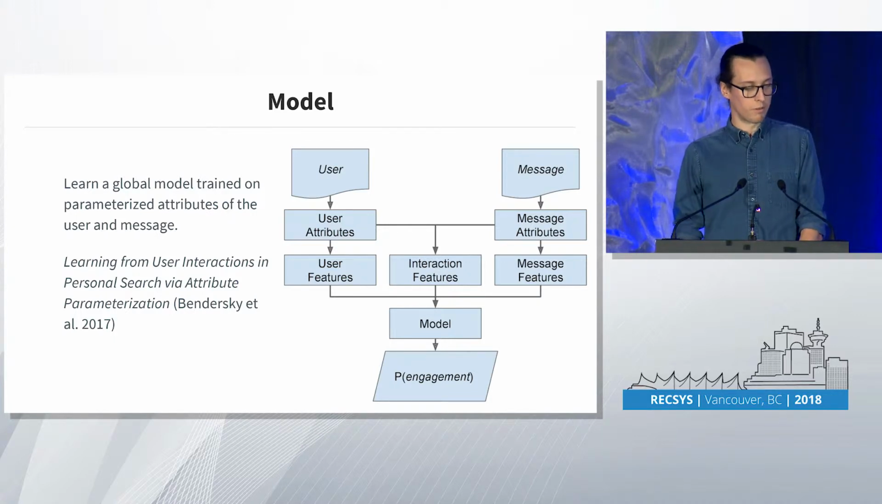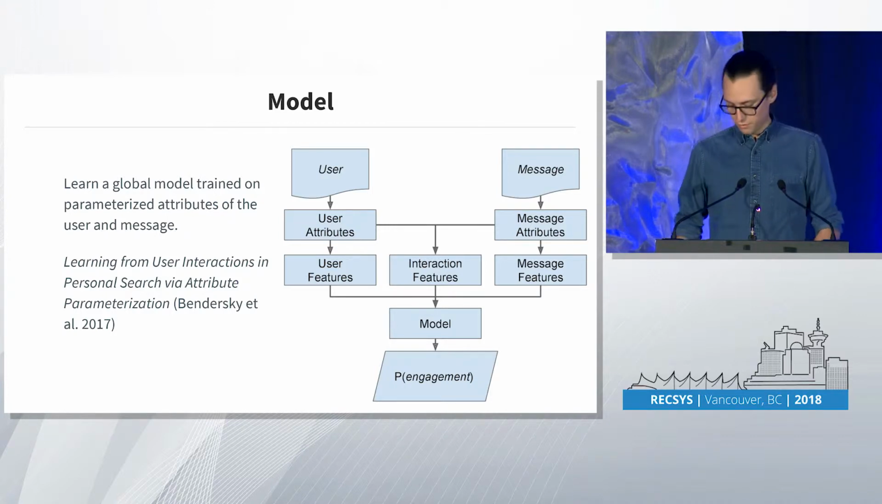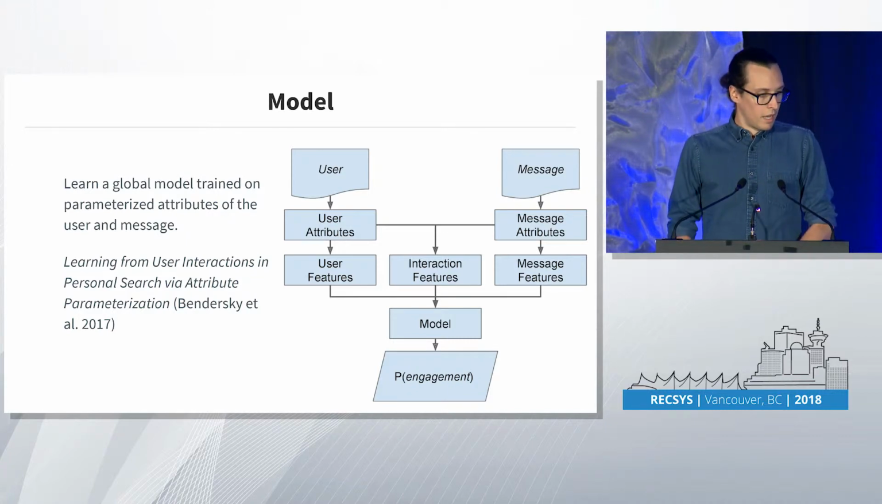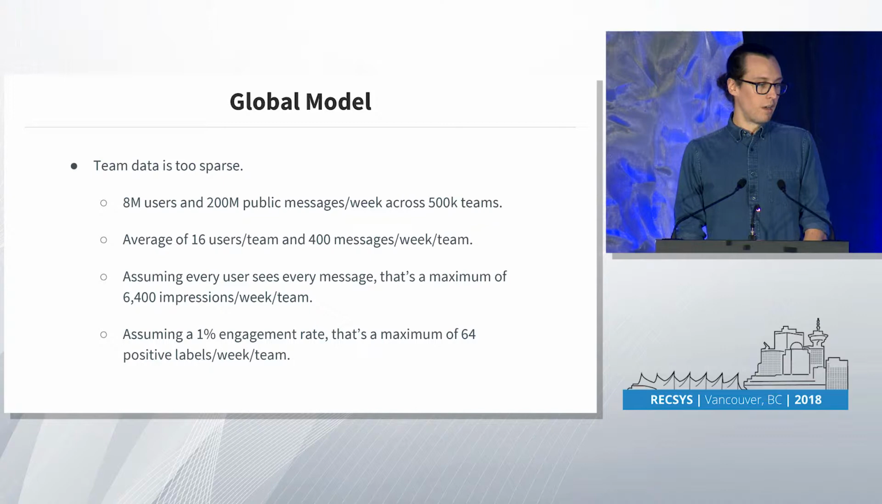The engagements we're tracking in this case are clicks, so clicks on files, links, as well as reactions and replies. Reaction in this case being the little emoji you can add to a message. And the way we do this to preserve privacy is by learning a global model trained on parameterized attributes of user and message. I'm going to go into more detail about these different terms, but this is a technique that draws heavily from a paper that was published by a few folks at Google for email search.